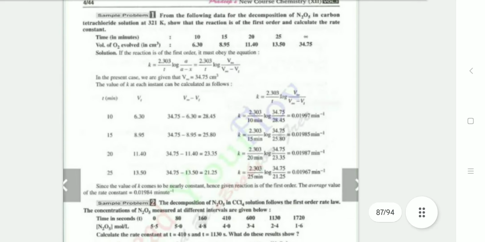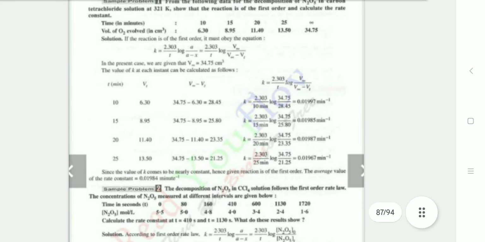And the overall first order equation is k = 2.303/t log a/(a − x), so k = 2.303/t log V∞/(V∞ − Vt). Constancy of the value of k proves the reaction to be first order. Problem 1 is a simple problem; you have to solve this.